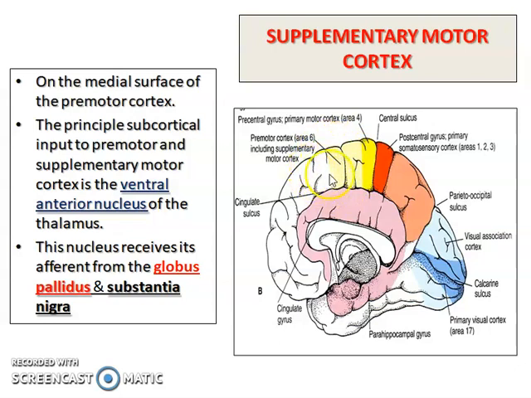Again, it has the same input from the ventral anterior nucleus of the thalamus. A lesion of this supplementary motor cortex area leads to bilateral flexor hypotonia with no paresis or paralysis.